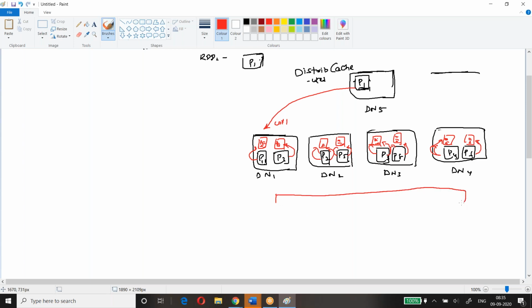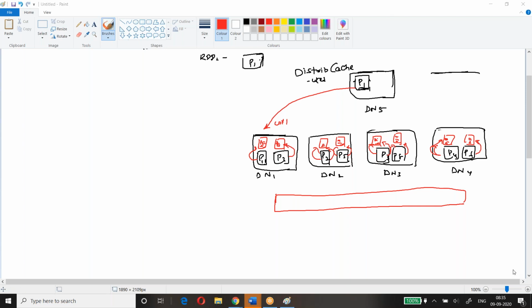Tell me, will this join be faster, or the earlier join before, where I didn't have the distributed cache? Without a distributed cache, or with the distributed cache, which lookup will be faster? Does everyone agree with me? I'm hearing only one voice.